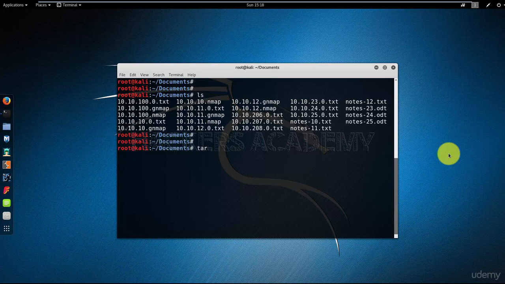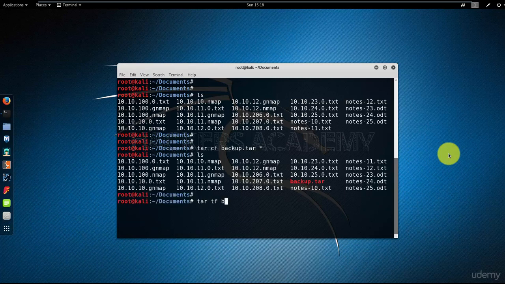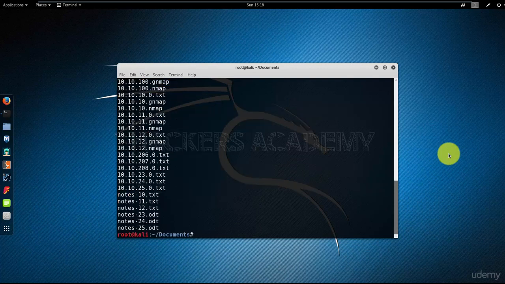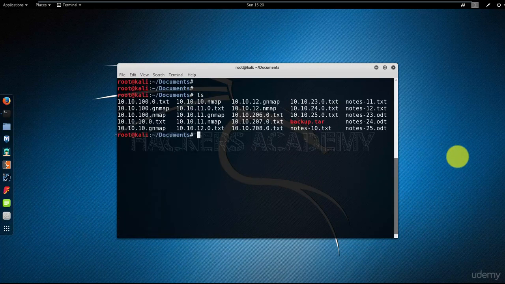So I'm just going to type tar cf to create a file. The name of the file will be backup.tar, space, star. This is the first wildcard I'm using. Star, as we've seen before, means match 0 or all characters. So in this case, I'm telling tar to create a tar file and include in it everything in the current directory. Once that's done, let me verify very quickly the content, and I can do that using the tar tf command, and here we go. I get all the files backed up. Fantastic. So now I can start cleaning up my directory and reorganizing it.